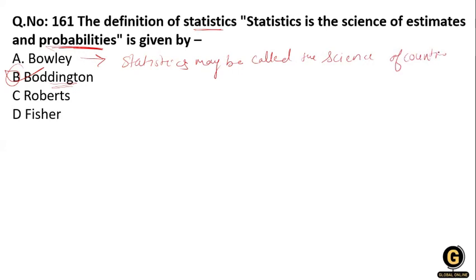The science of counting is given by Bowley. He also said statistics may rightly be called the science of averages. Clear? According to Boddington, statistics is the science of estimating probability.